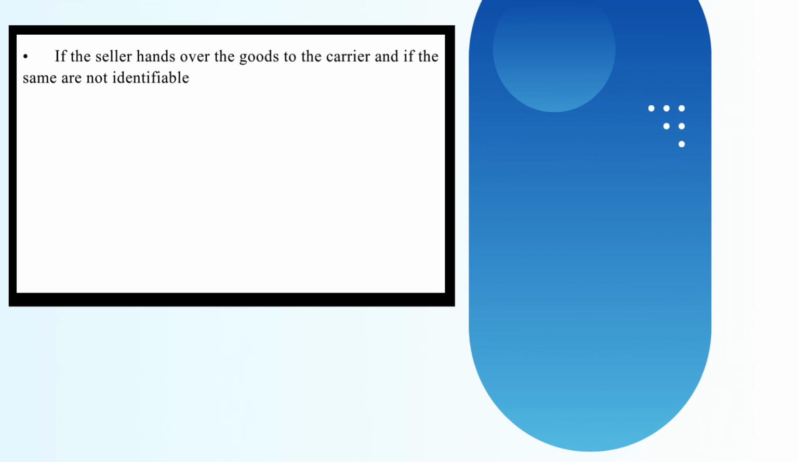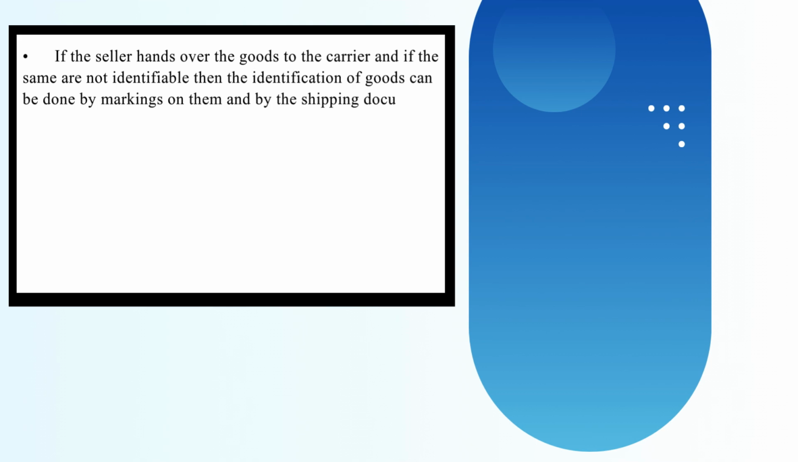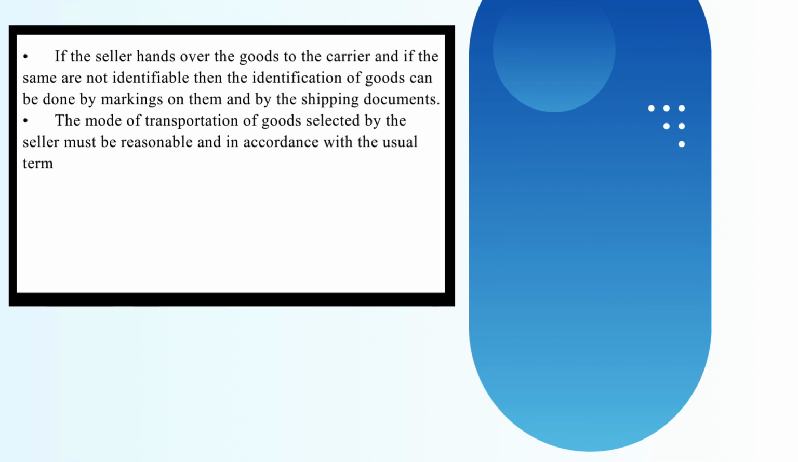Identification of goods in carriage, Article 32. If the seller hands over the goods to the carrier and if the same are not identifiable, then the identification of goods can be done by markings on them and by the shipping documents. The mode of transportation of goods selected by the seller must be reasonable and in accordance with the usual terms.